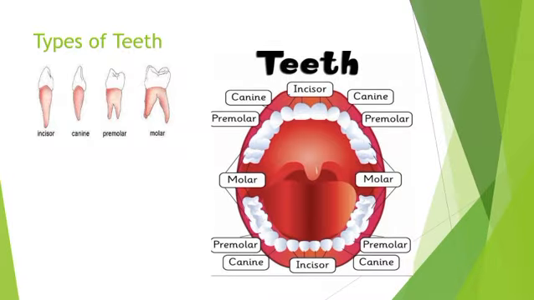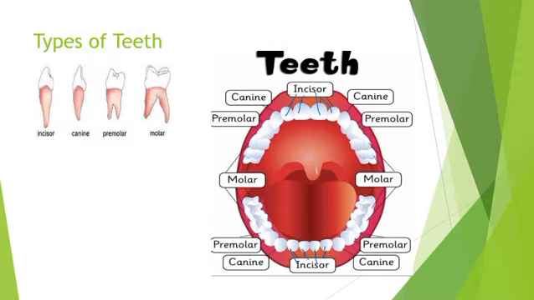Teeth. As I told you, teeth and tongue are present inside our mouth, and they also play an important role in the process of digestion, because only teeth can chew the food, and we swallow the food with the help of the tongue. So teeth and tongue are equally important in digestion. Let's understand types of teeth. We have four incisors in the upper jaw and four incisors in the lower jaw. Look here to understand.